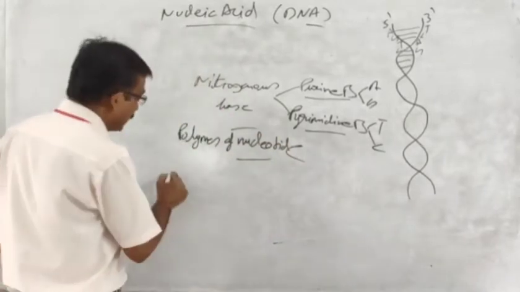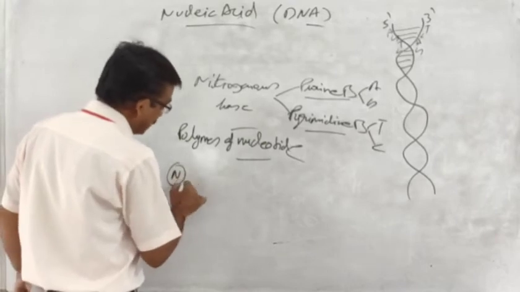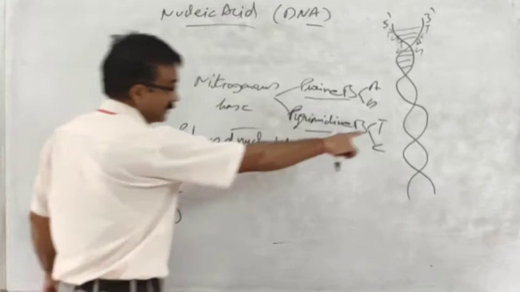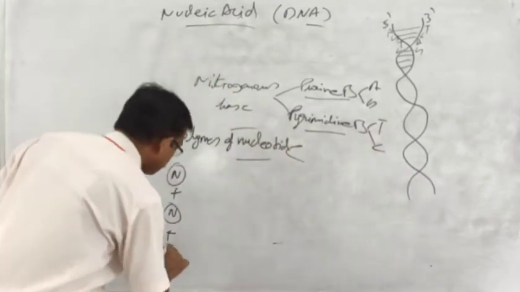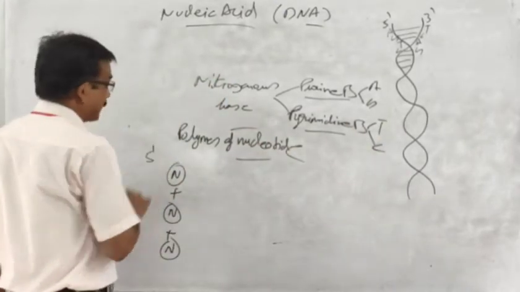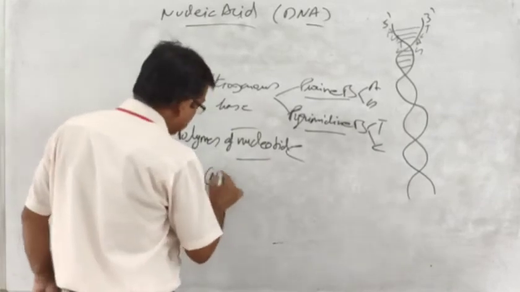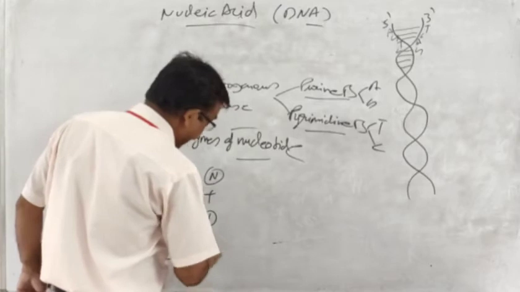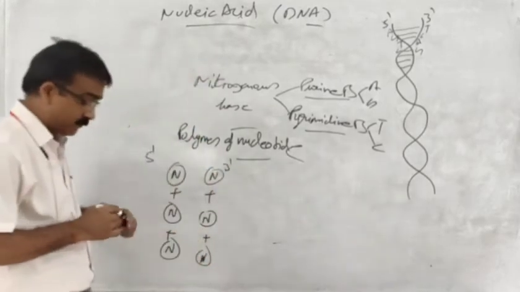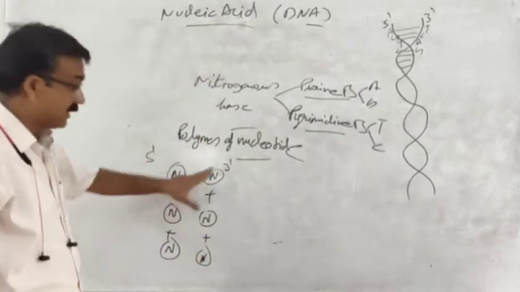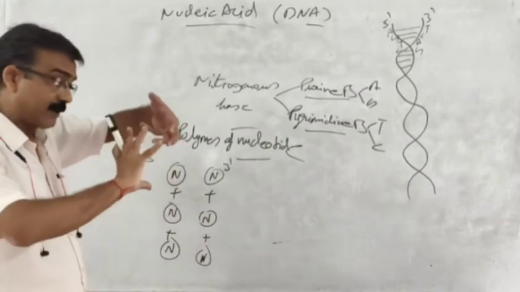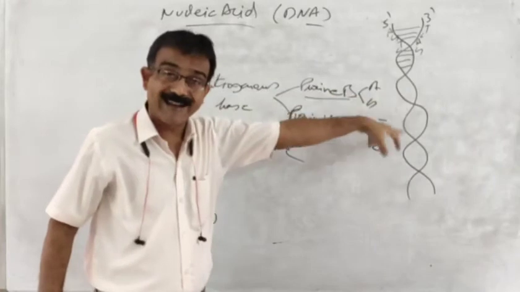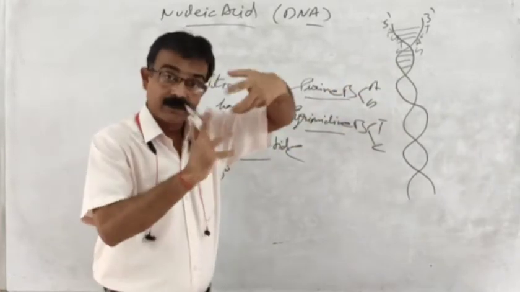Means one nucleotide sequence fuses with another nucleotide sequence. Suppose one strand is in the 5 prime direction, another nucleotide base fuses with another nucleotide base, that fuses with another, in the 3 prime direction, and in such a way a strand will develop and have a double helical structure. Double helical means a spiral structure, right?